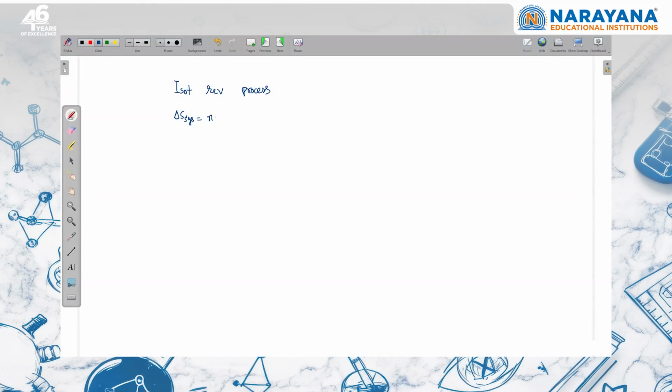So this is nR ln V2 upon V1. In isothermal reversible expansion, suppose I am discussing, V2 is greater than V1, so this is going to be positive. And since the process is reversible, you can directly write that delta S total is equal to 0. It means that delta S of the surrounding should be minus times of this. I can write minus nR ln V2 upon V1.